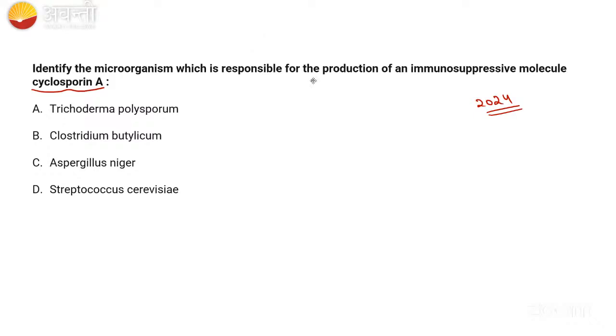Very good, Sanjushri. Very good, Rakshita. Very simple, very easy, right? The correct answer is option A, Trichoderma polysporum. From this organism, Trichoderma polysporum, the immunosuppressive drug cyclosporin A is obtained. It is a fungus. Remember.